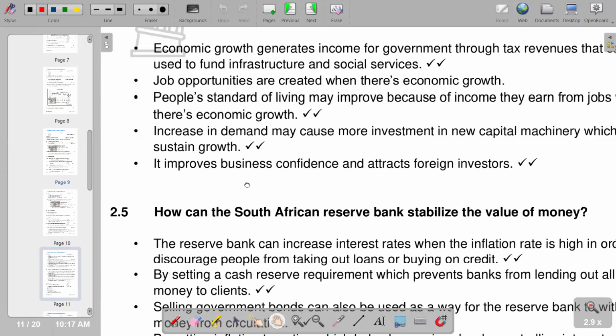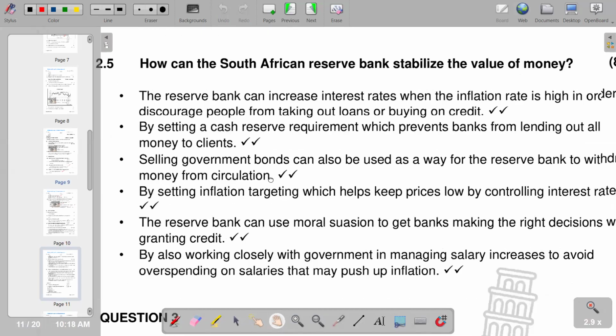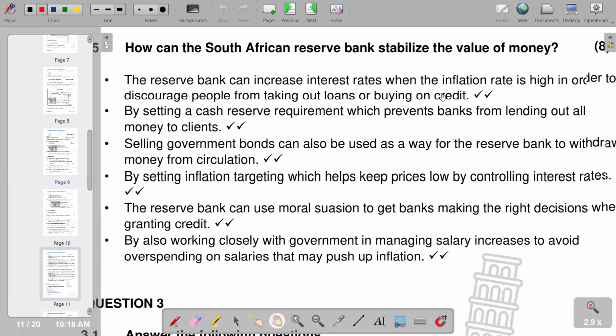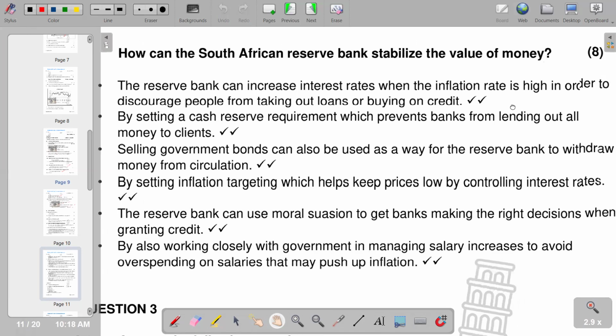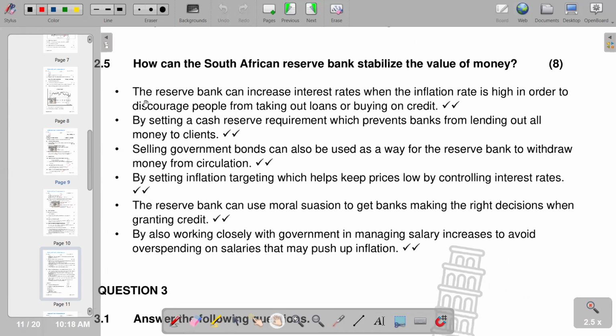Then we go to 2.5. How can the South African Reserve Bank stabilize the value of money? Obviously, we know that stabilizing the value of money is done through monetary policy, using the instruments around it, mainly interest rates. The Reserve Bank can increase interest rates when the inflation rate is high in order to discourage people from taking out loans or buying on credit. We have further correct points that we can also include on 2.5.